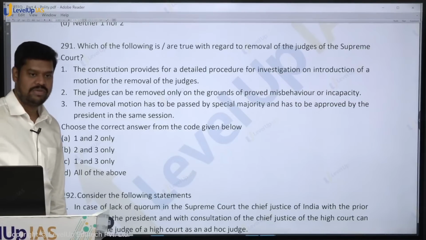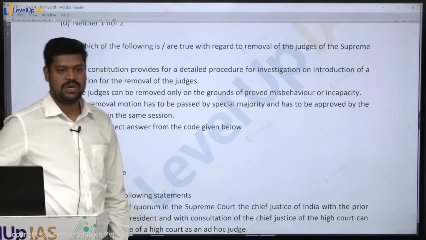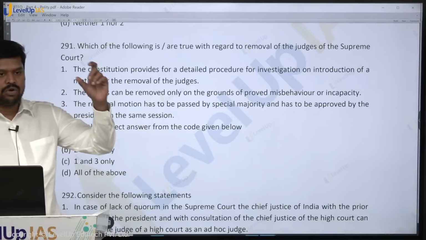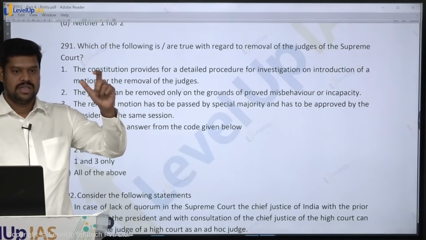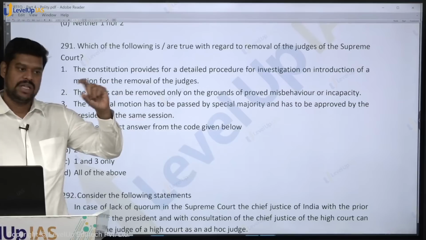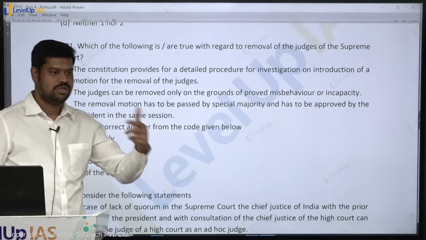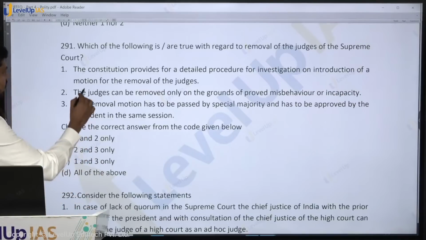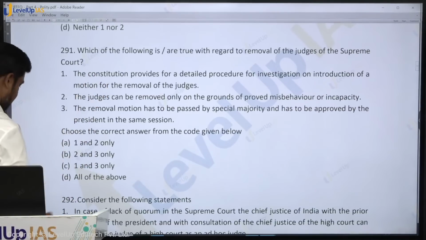And what is the law that we have right now? The Judges Enquiry Act, which says that an enquiry committee has to be appointed. Three members will be part of the enquiry committee. They will inquire, they will give the report. So this is all the detailed procedure which is only in the Enquiry Act, not in the Constitution.